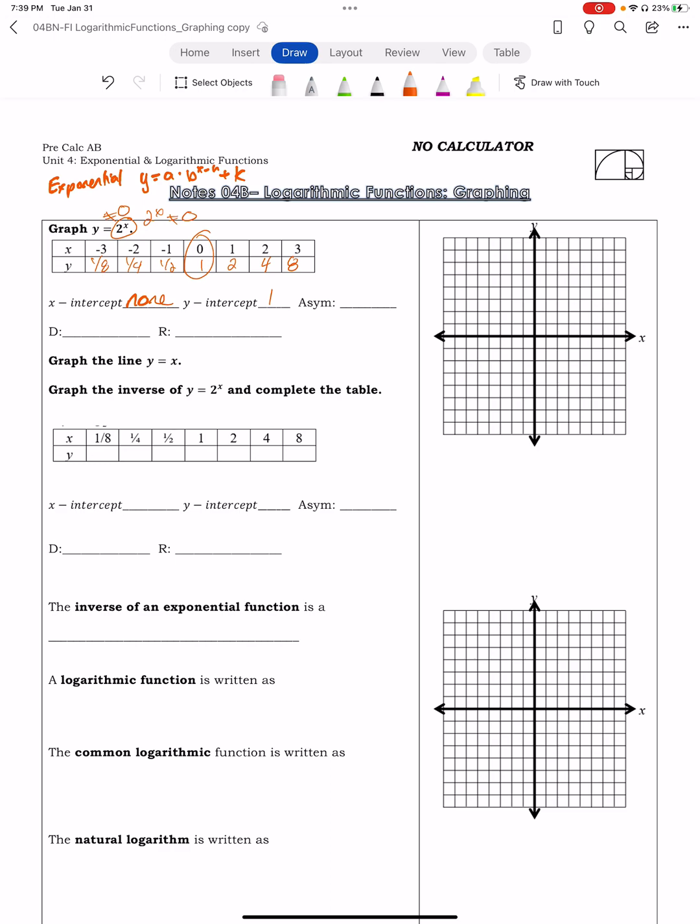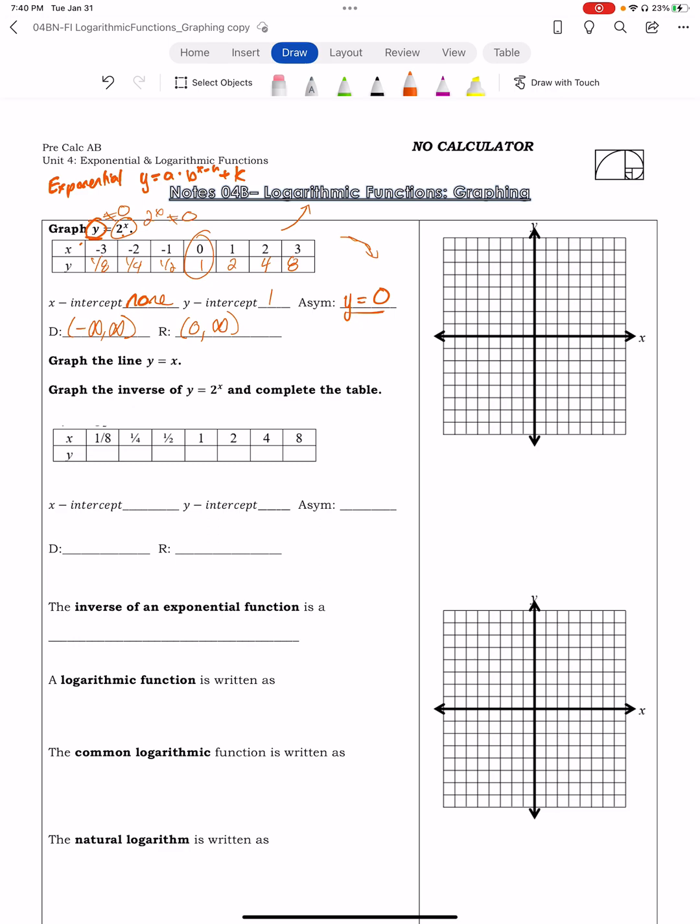Asymptote, well, what you look at is what can't y be? Well, y can never be 0, so my asymptote is going to be at y equals 0. For my exponential, the domain is from negative infinity to positive infinity. My range goes from my asymptote. This is a growth function going this way, so it's going to be from 0 to positive infinity. If it was a function going this way, it would be negative infinity to 0.